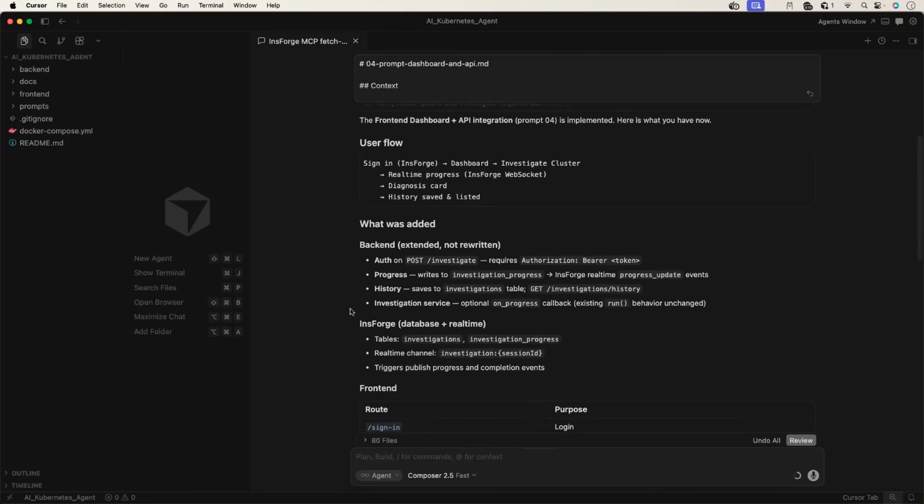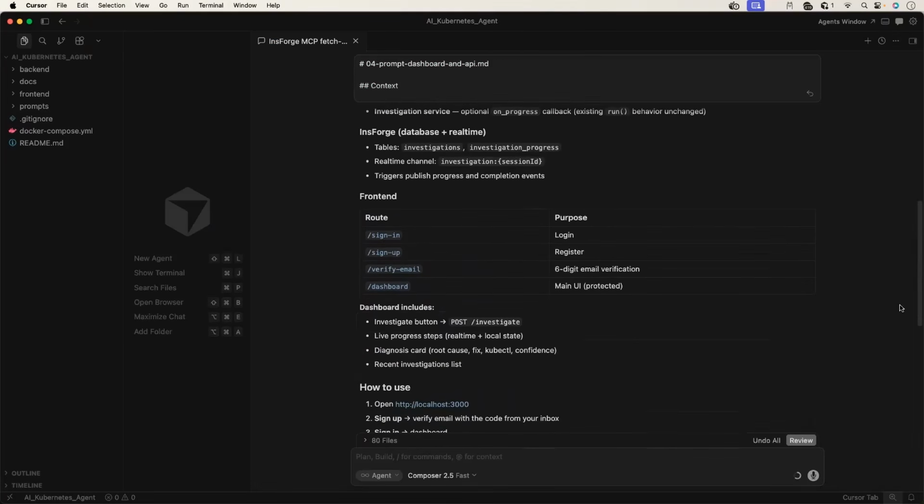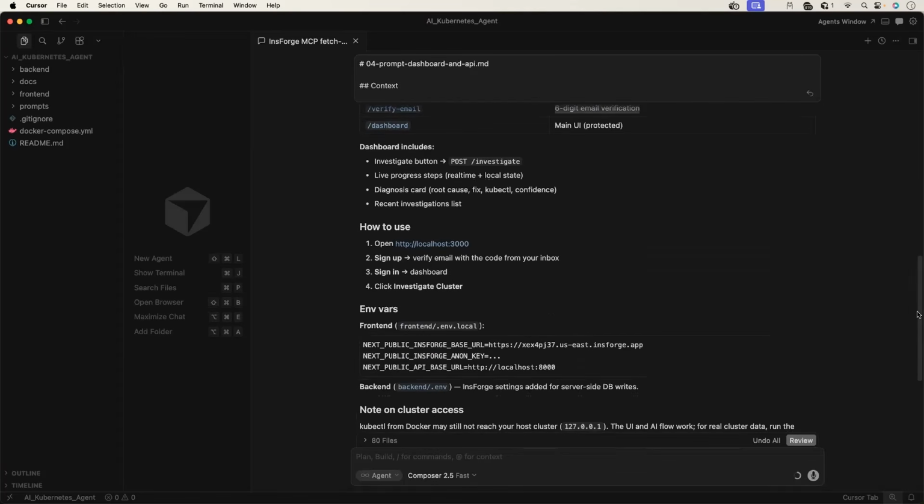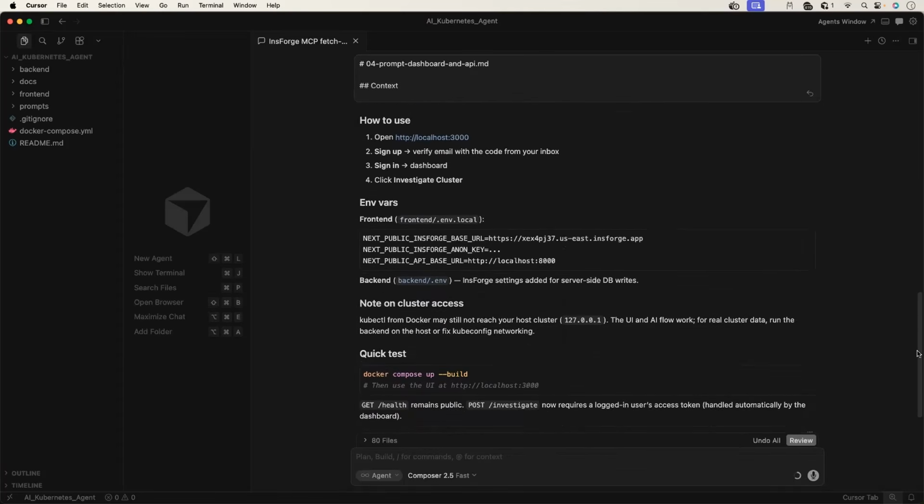And then it also set up slash sign in on the front end. Okay. So the authentication part is also set up. Slash sign in API helps with login, helps with registration, a 6-digit email verification as well. And it will also show the dashboard on the main user interface. So InSforge has also implemented this for us.